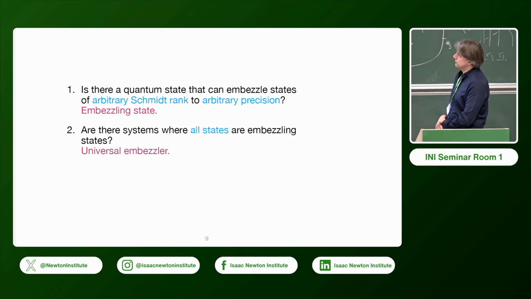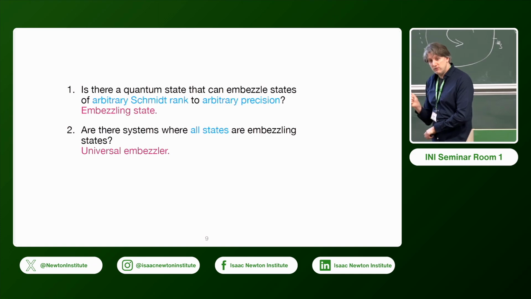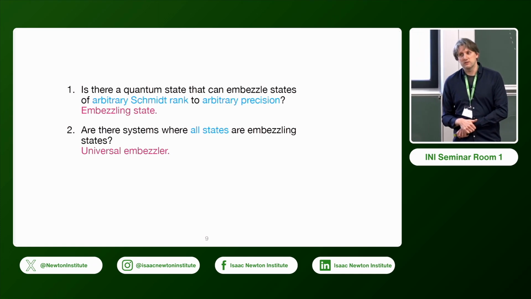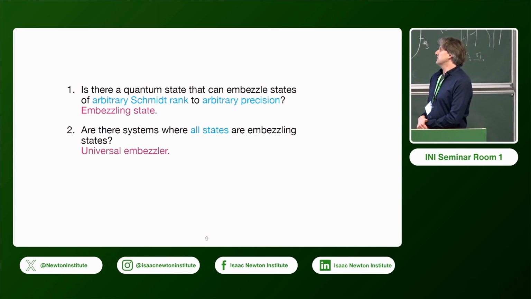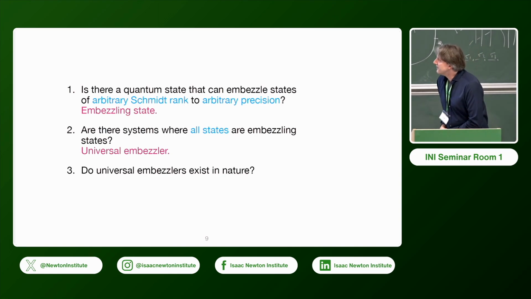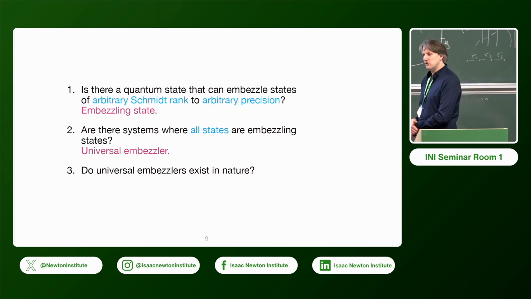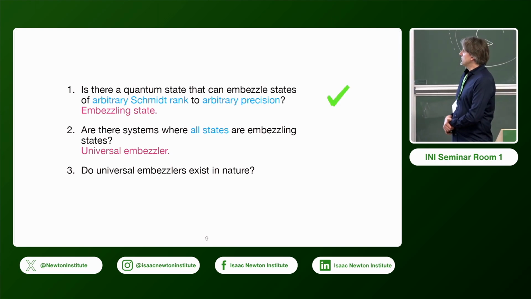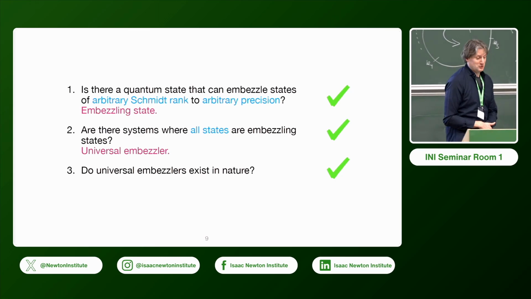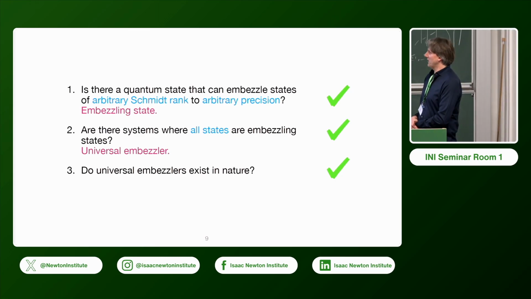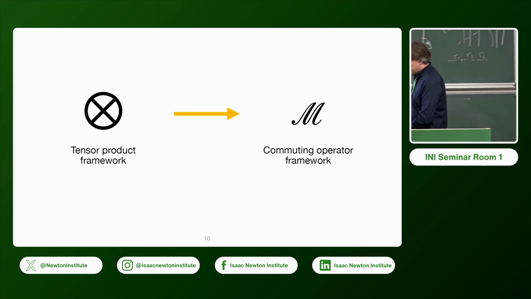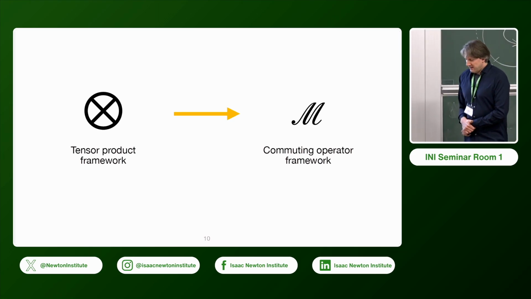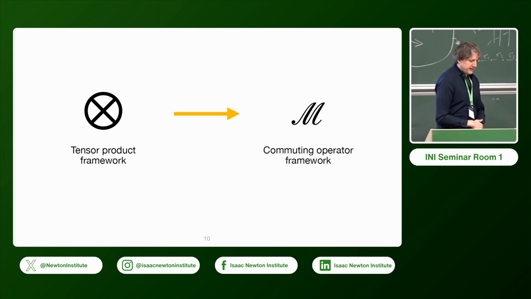And the second question would be, are there quantum systems where every state you pick on this system actually has this property? Sounds a bit weird because already the initial question is a bit strange. And then third question, do they, at least in some idealized form, even exist in nature? I want to convince you that basically this is all true in some sense, which I want to make precise.